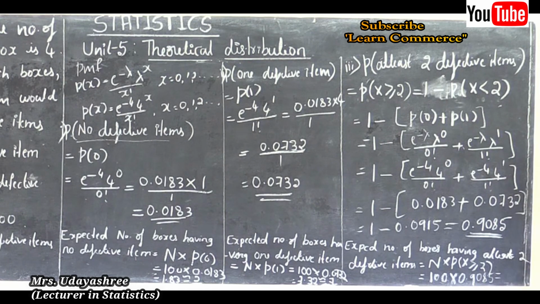Okay, this is equal to 100 into 0.9085 is 90.85. Okay, we can write approximately this as 91. So here expected number of boxes having at least 2 defective items is 91.